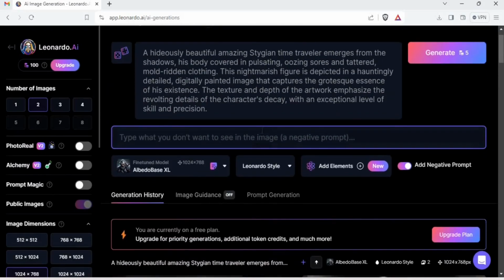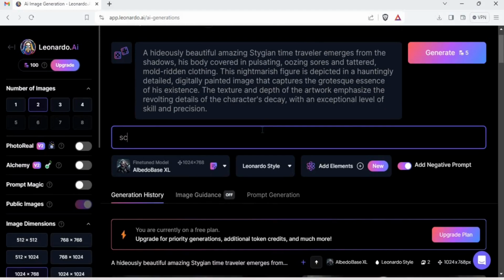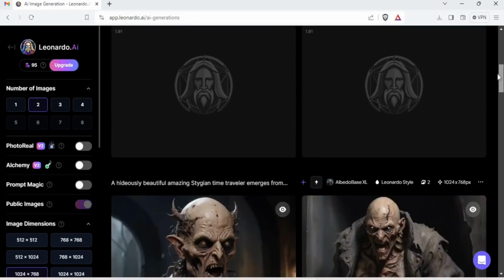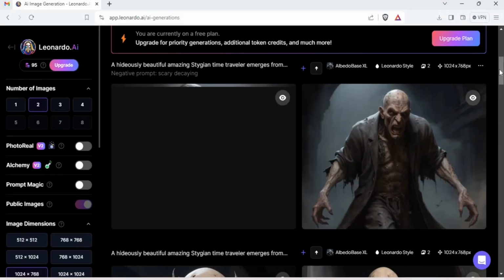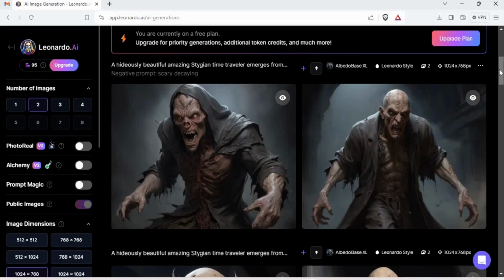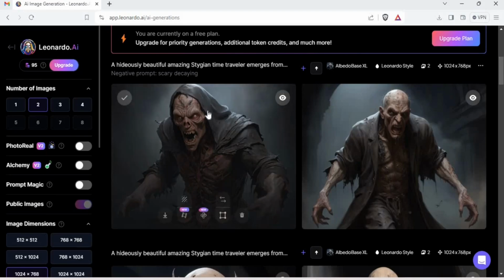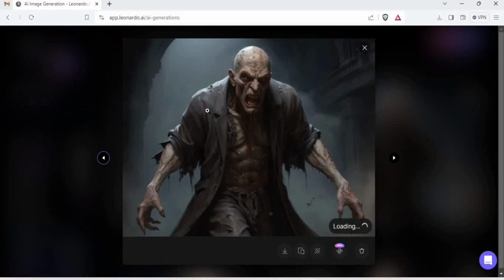Let's do some Socrates work. If I put scary in the negative prompt, it would not make it scary. And decaying. And I generate that. So now I might get something else. At least it won't be scary. It's fine even if it's scary, we just want to show you an example anyway. And I don't know what the hell even Stygian means. But it's fine, folks. That is how this Socratic prompting works.